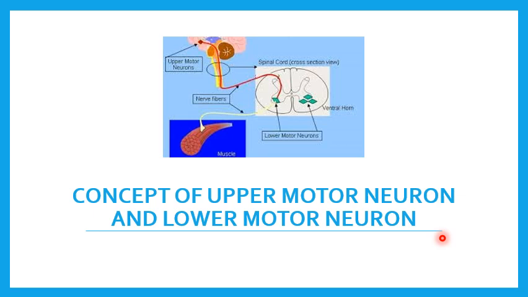Its axon terminates in the spinal cord or on motor cranial nerve nuclei in the brainstem. Okay, so now what has to be understood, as you see here, first we will see the labeling. This is the upper motor neuron example, and here you are seeing the lower motor neuron example.